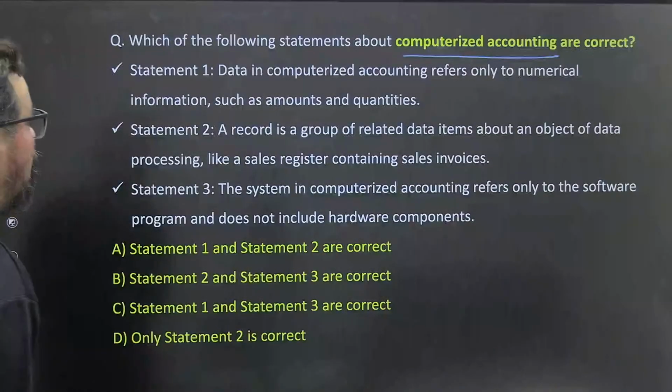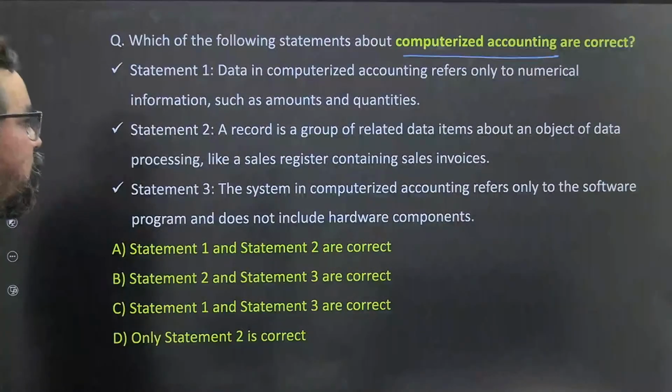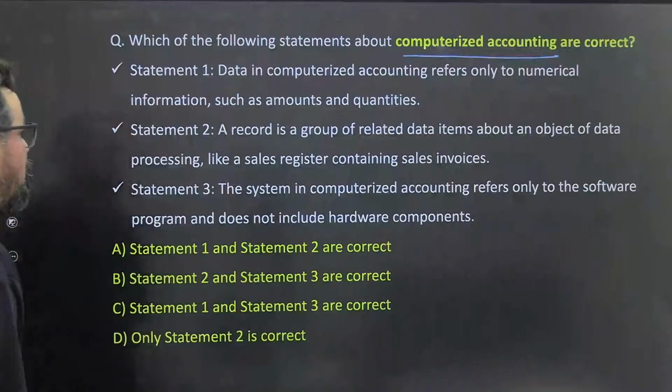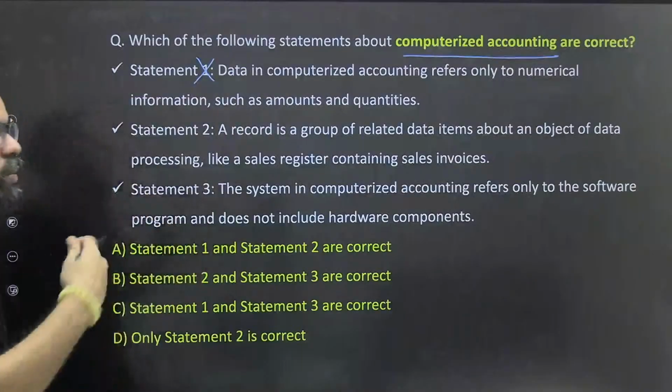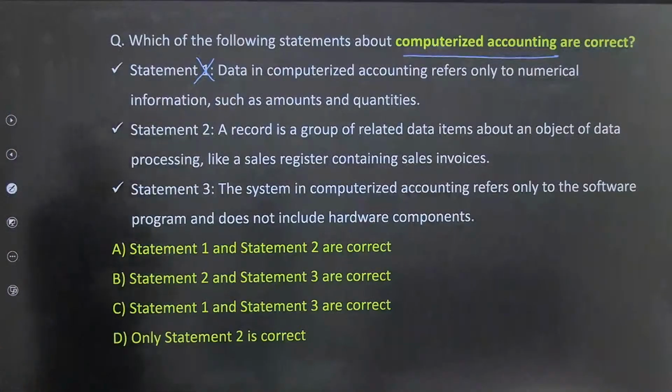So data in computerized accounting refers only to numerical information. No, it can help us in interpretation also, like reports. It generally interprets data also. Okay. What we have to find out is the correct statements. The first one seems incorrect. ठीक है.